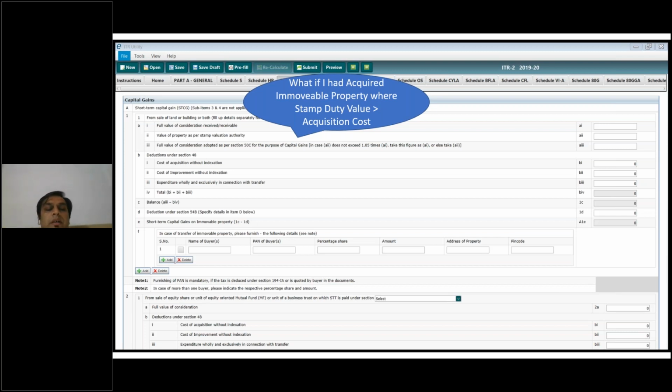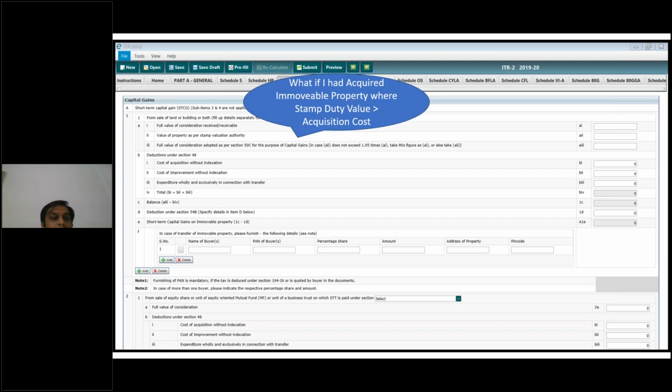And if your income tax return is selected for scrutiny, you will have to provide the receipt and the possession letter provided by the builder while giving the token amount, or show some justification for why the stamp duty value is more than the acquisition cost, or you will have to pay the taxes on the same. Okay, so we will go through this.